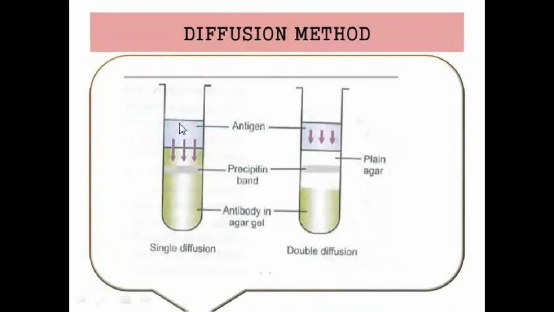Next, this is the diffusion method. Here, this is the antibody in agar gel. After this, layering of normal gel. Next, antigen is added. In single diffusion, only the antigen is moving. In double diffusion, both antigen and antibody are moving. That results in the precipitation bands. This is the single diffusion method, and this is the double diffusion method.